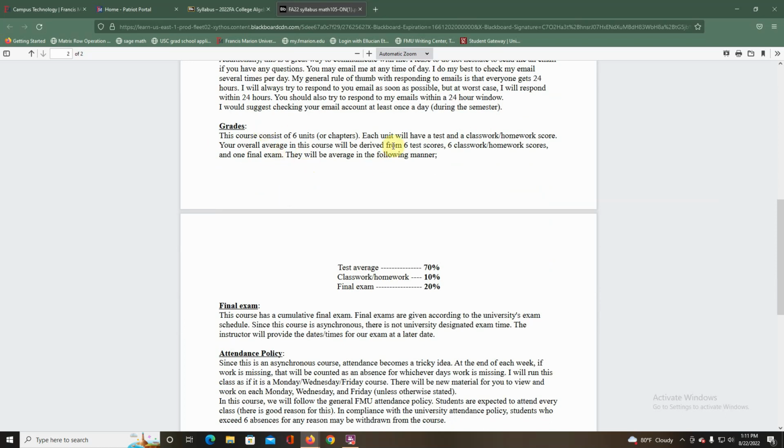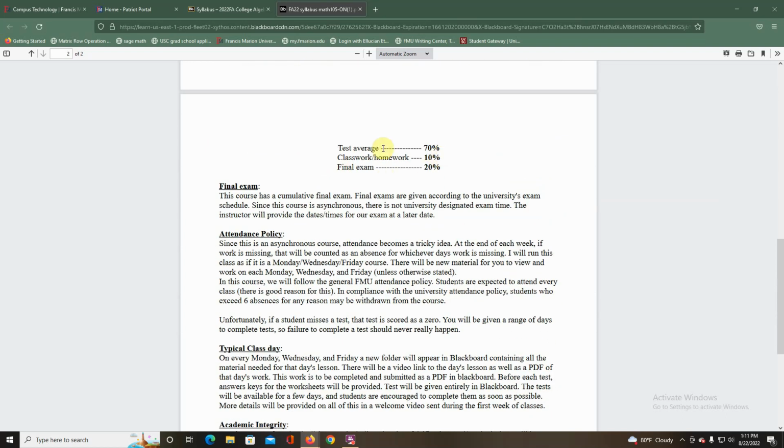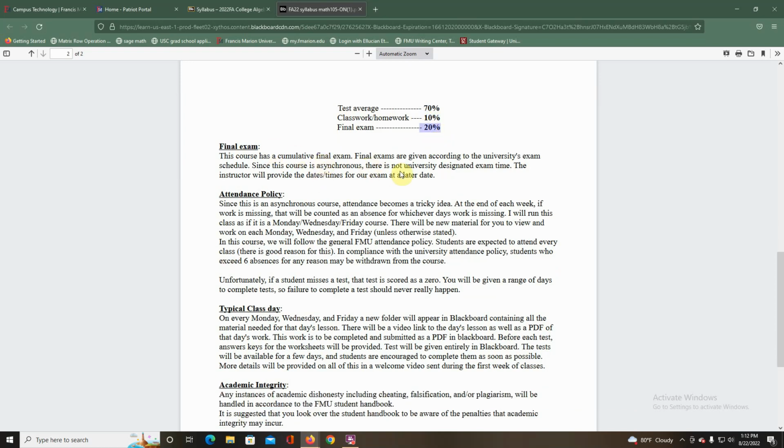Grades: there'll be 6 tests, 6 homeworks, and 1 final exam, and they're averaged in a kind of crazy way in my opinion, but this is how they do all the 105s. 70% will go on the 6 test average, 10% on the homework, and 20% on your final. The final exam we're going to give the same exact way we're giving all the tests in Blackboard, and I will give you a few days to complete that, like 4 days or so.